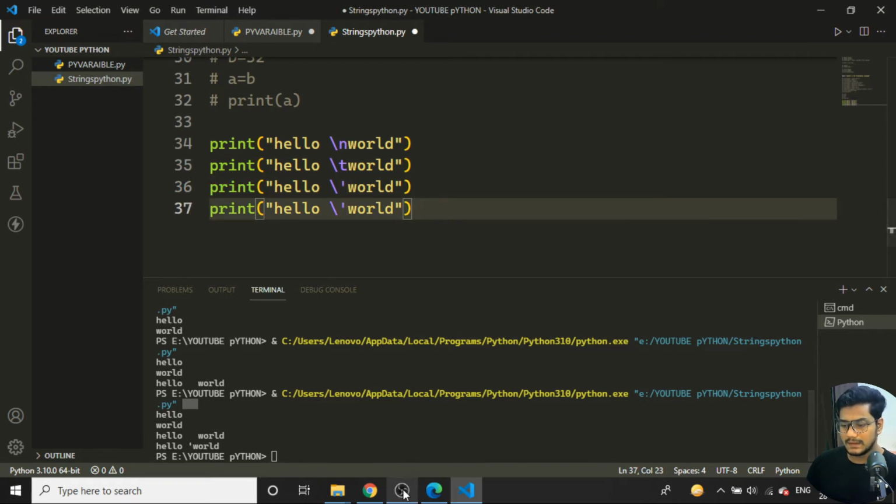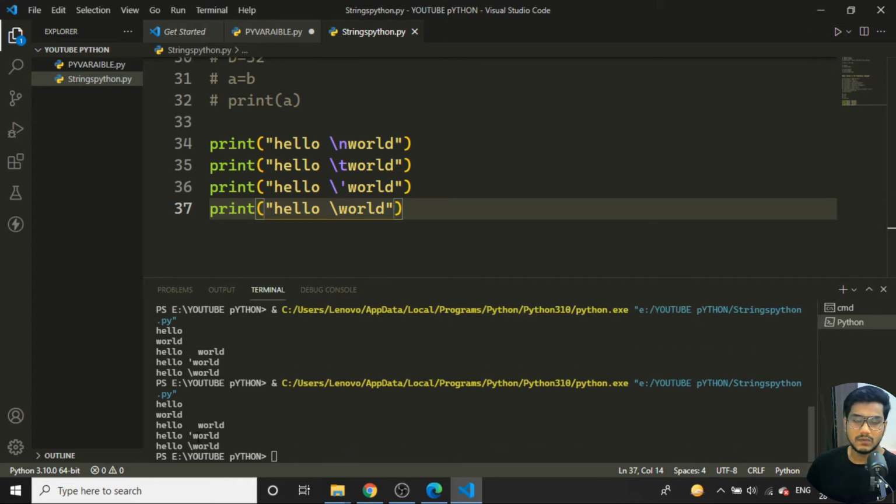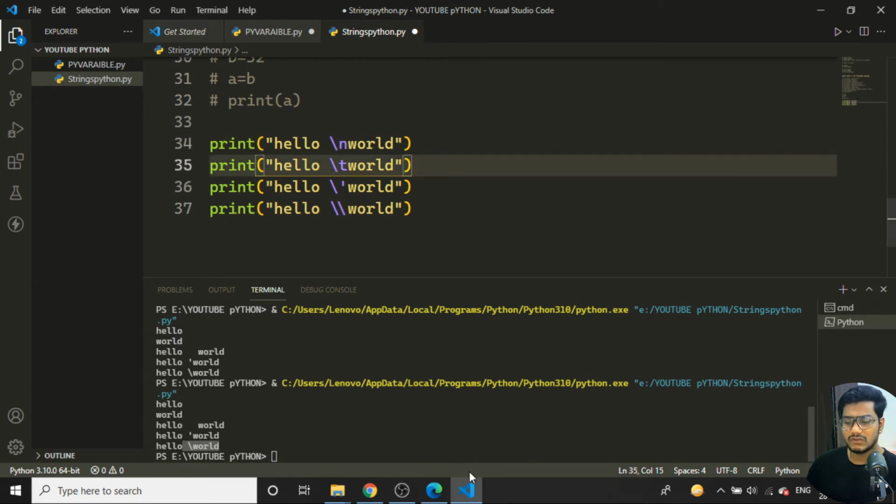So one more thing I have written. What is that? The backslash. So if I am giving 2 backslashes over here, what is the use of that? If I run the program, you can see I am getting one backslash printed. If I try to print directly like this, you can see it is not working. Okay, when you are using 2 backslashes, one backslash will be generated over here. So this is all about the escape sequence character. It is not much needed, but slash n and slash t are more often used.